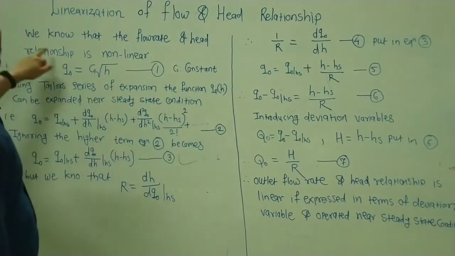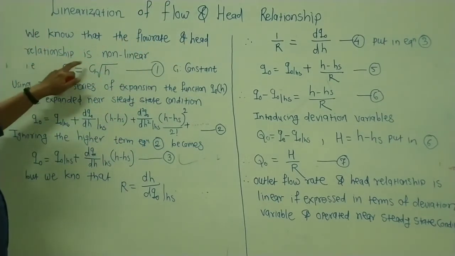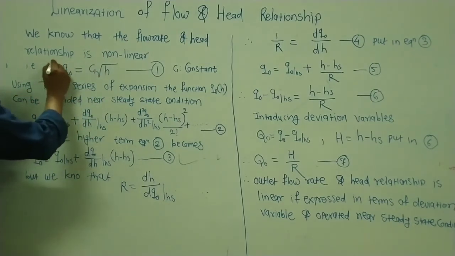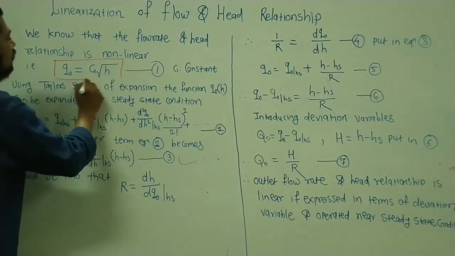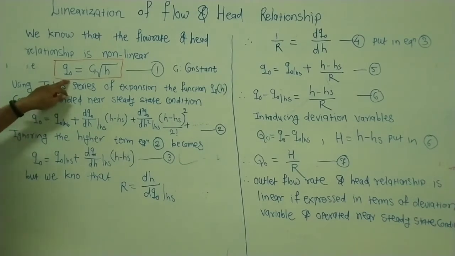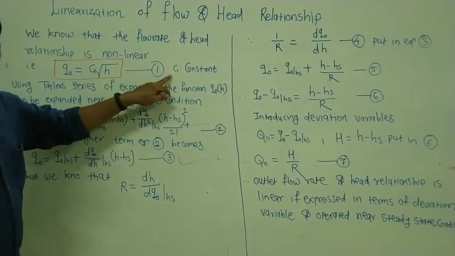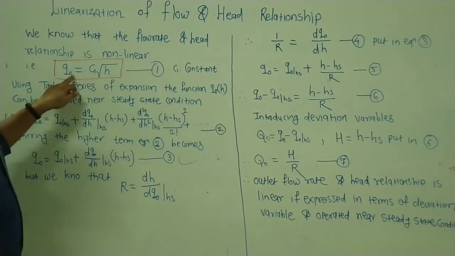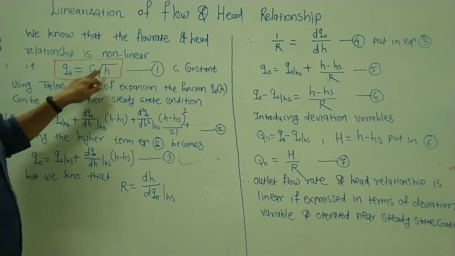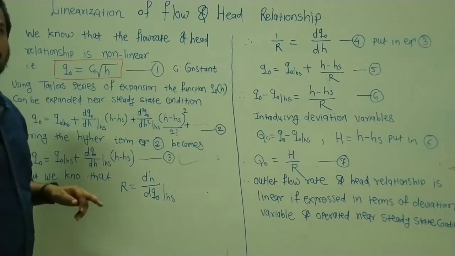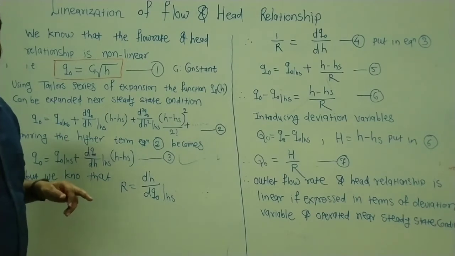We know that the flow rate and head relationship is actually non-linear. Non-linear relationship means Q0 is equal to C1 into under root of H, where C1 is a constant. So this Q0 equal to C1 root H is a non-linear relationship. But for determination of the transfer function, we need the linear relationship.